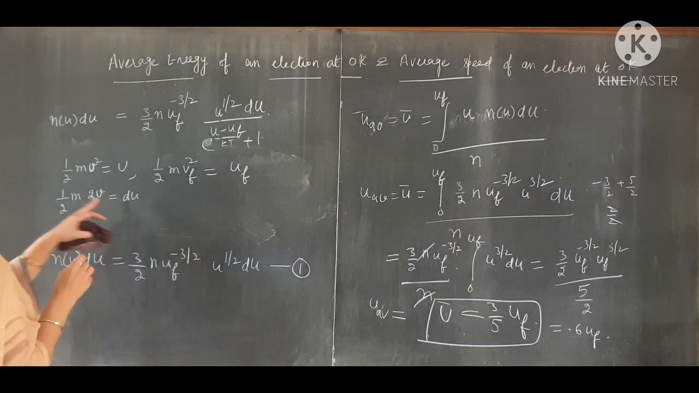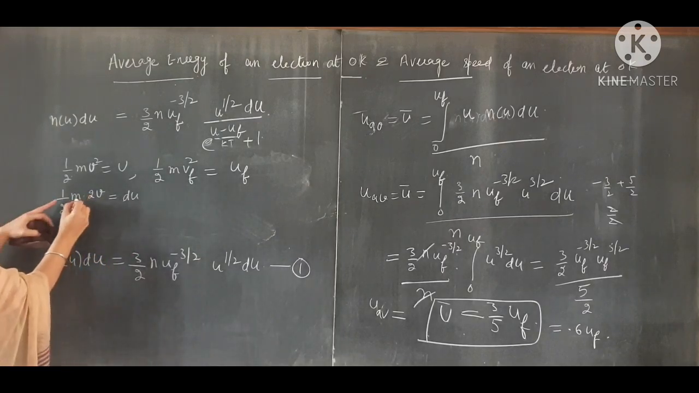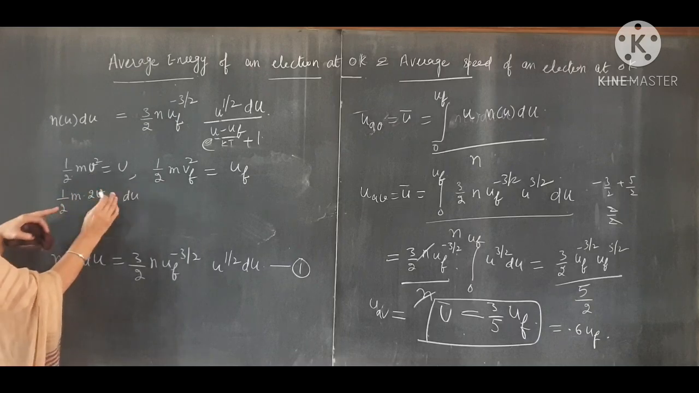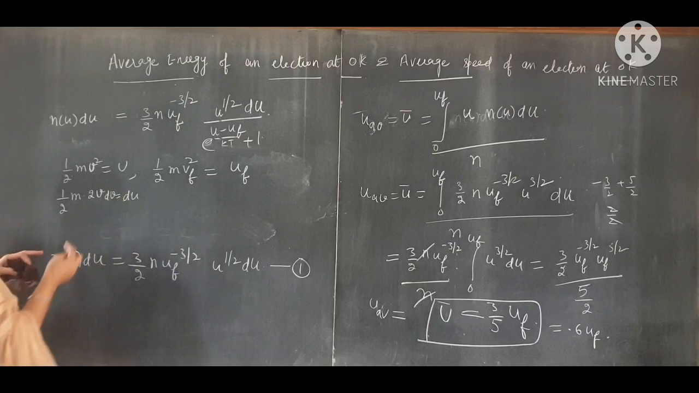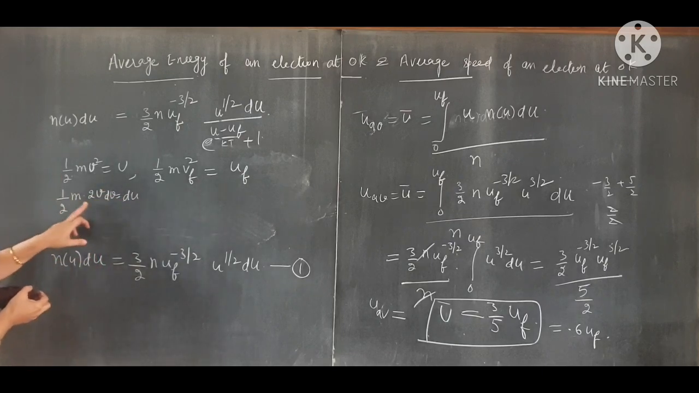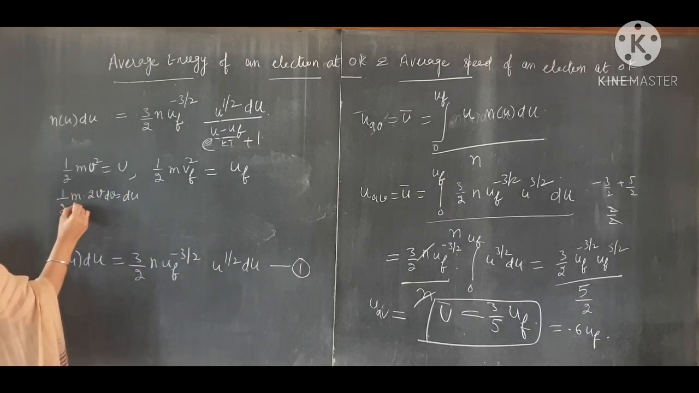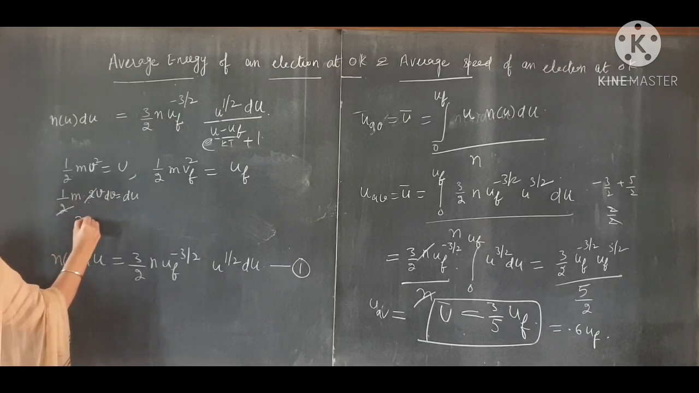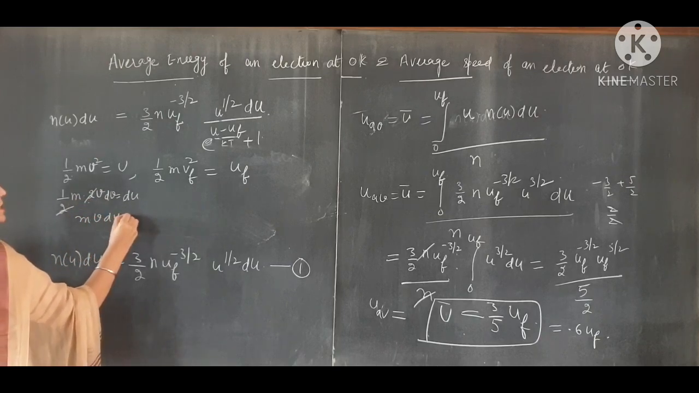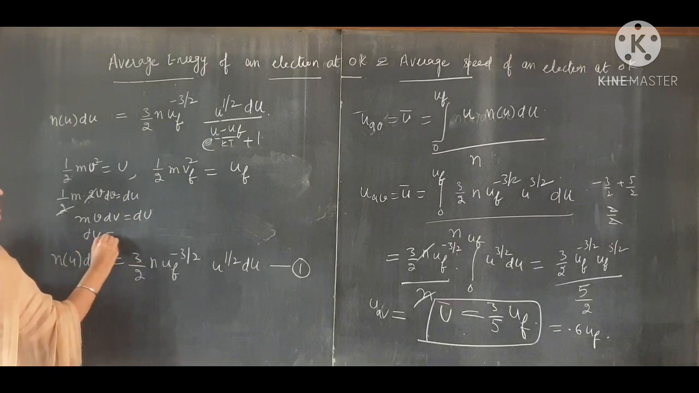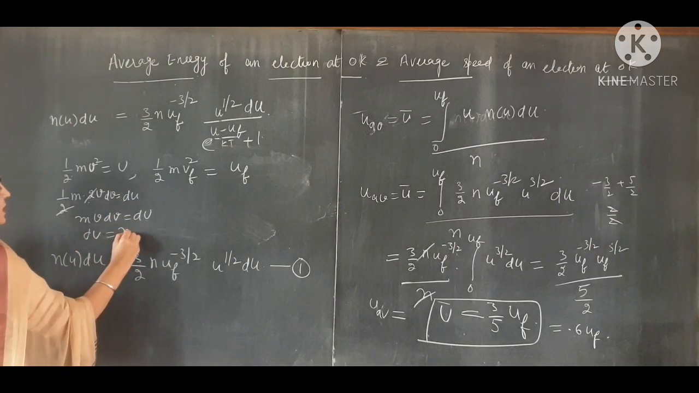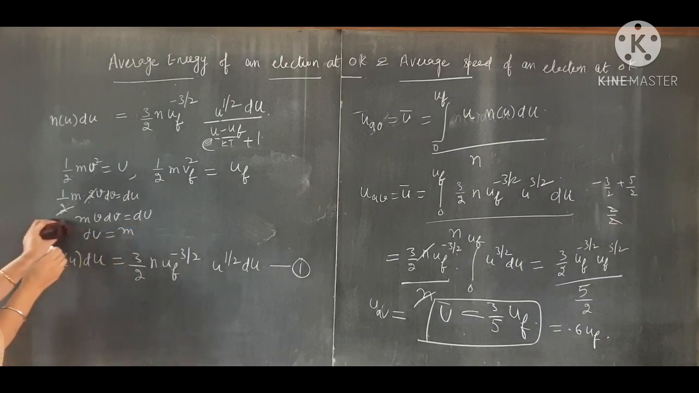Clear? So this is du. So half m into 2v into dv. Differentiating with respect to v, here du by dv is half m 2v. Clear? So this is equal to mv dv, that is equal to du. So putting the value of du, du is equal to mv dv. You can put the value.